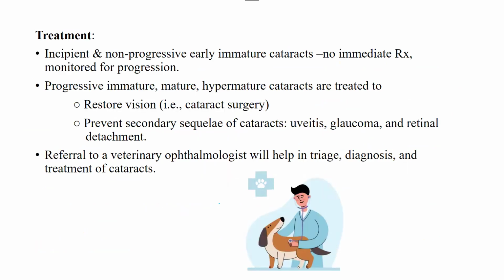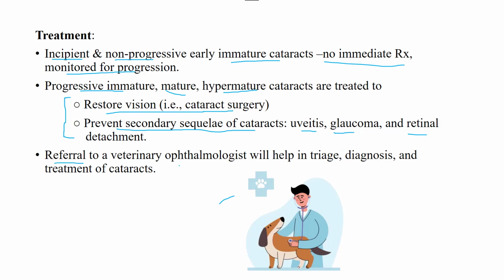Well, coming to the treatment, if there is an incipient or non-progressive early immature cataract, no immediate treatment is necessary. You should monitor for progression. But if it's a progressive, immature, mature, or hypermature cataract, they are treated to restore the vision, that is by cataract surgery, or they are treated to prevent secondary sequelae of cataracts, that is uveitis, glaucoma, or retinal detachment. So these are basically the two goals of treating a progressive, immature, mature, or hypermature cataract.